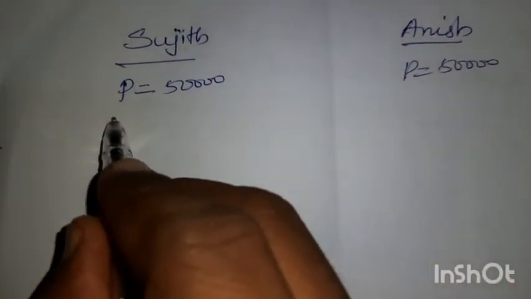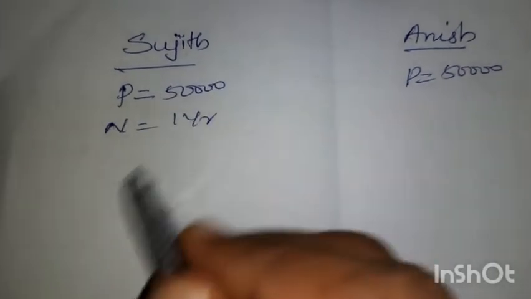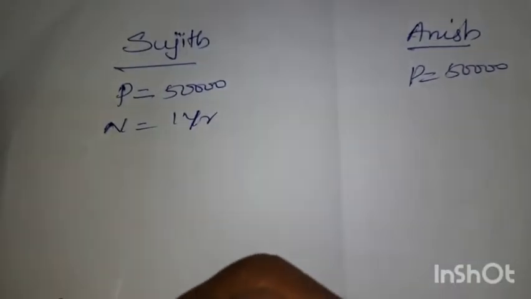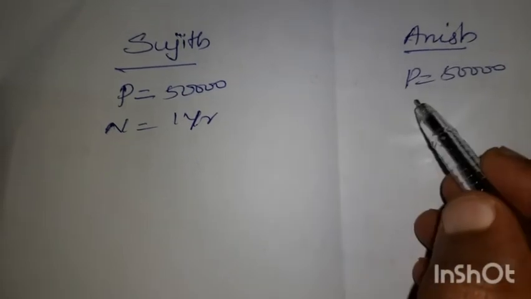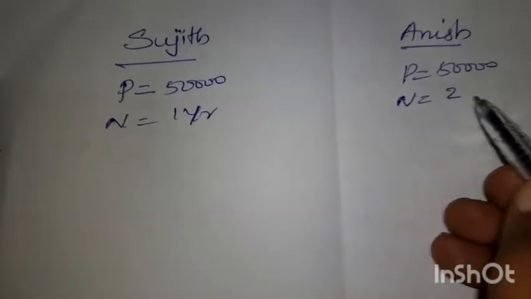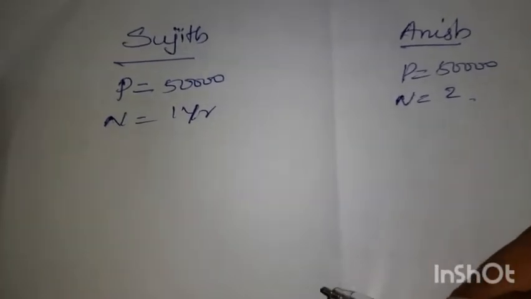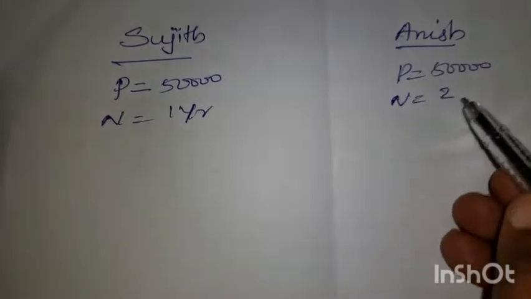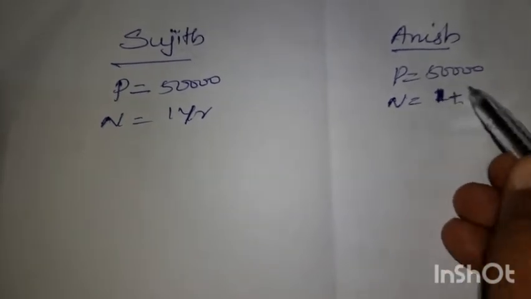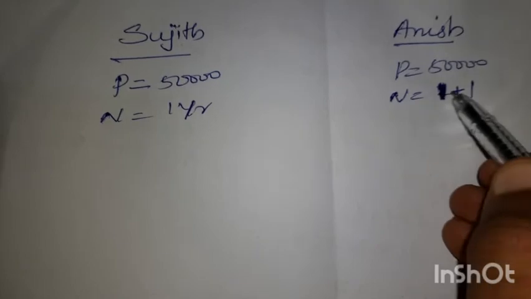Then for how many years did Sujit take it? For 1 year. Again he took one more loan. And what about Anish? For 2 years. That means first year he could not complete, and again 1 more year. We can write it as 1 plus 1. It is extended.